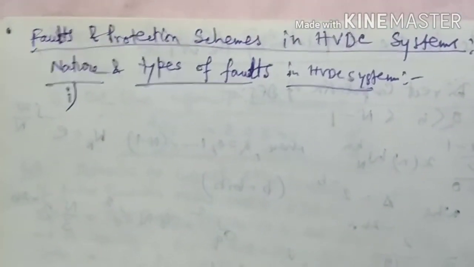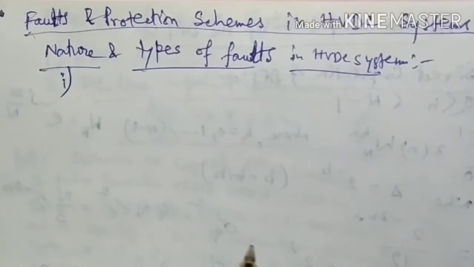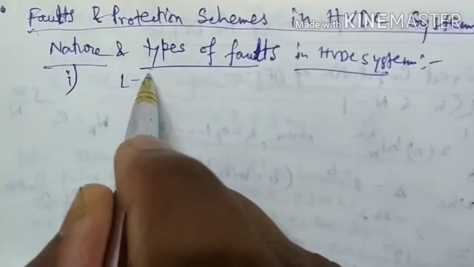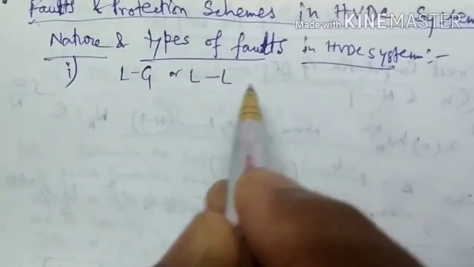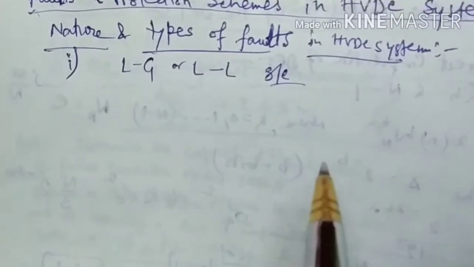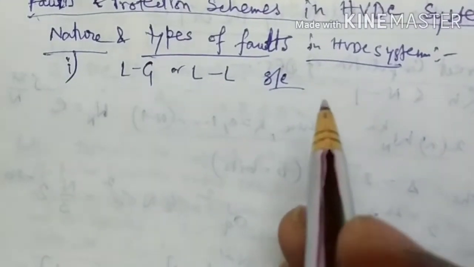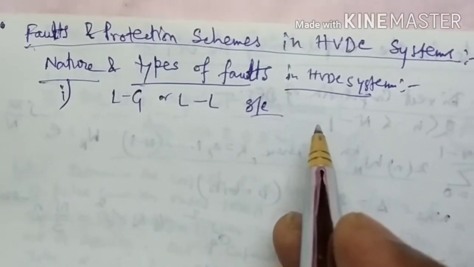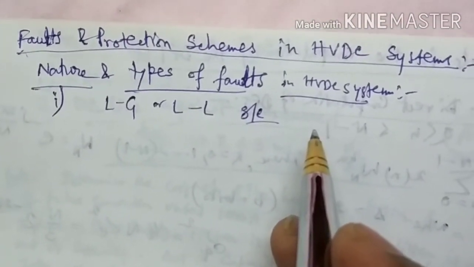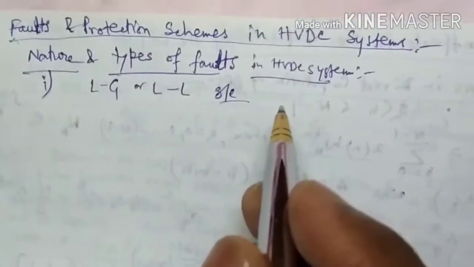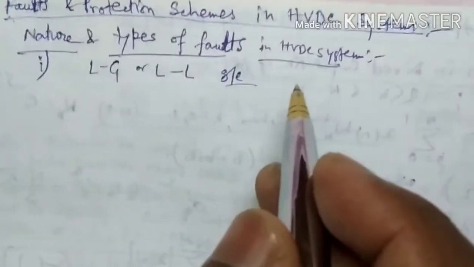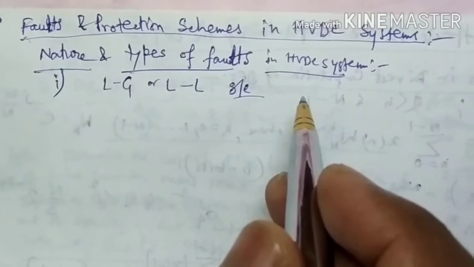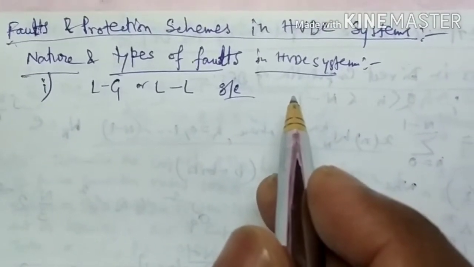Number 1, AC network faults like line to ground or line to line short circuits. Converter transformer or AC bus faults, or short circuits in filters and other equipment. These may be temporary, and if so, they are cleared by tripping the AC side breakers. The system suffers power loss till the faults are cleared and supply is restored.